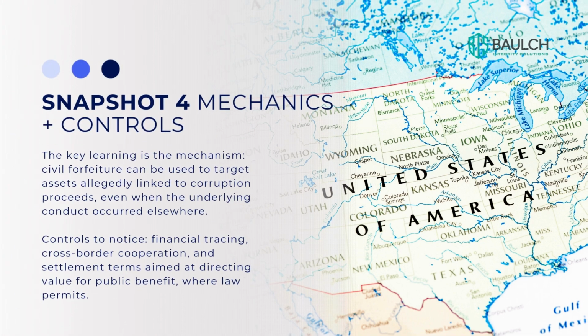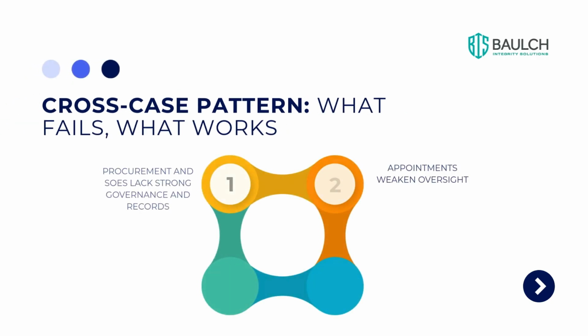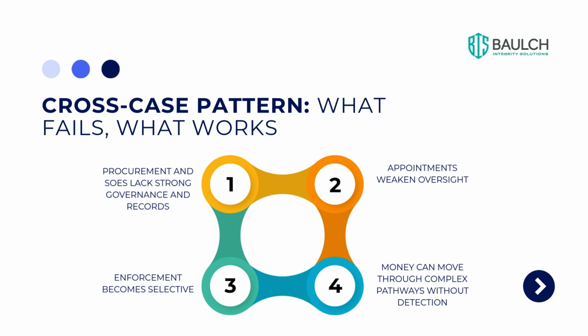The key learning here is the mechanism. Civil forfeiture can be used to target assets allegedly linked to corruption proceeds, even when the underlying conduct occurred elsewhere. Things to notice are financial tracing, cross-border cooperation, and settlement terms aimed at directing value for public benefit where law permits. Across these snapshots, the pattern is consistent.